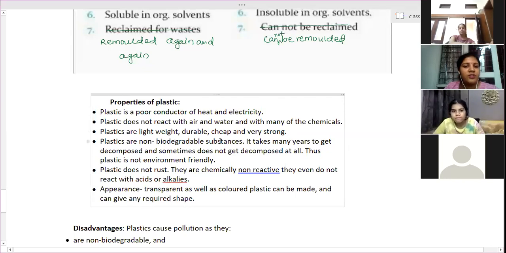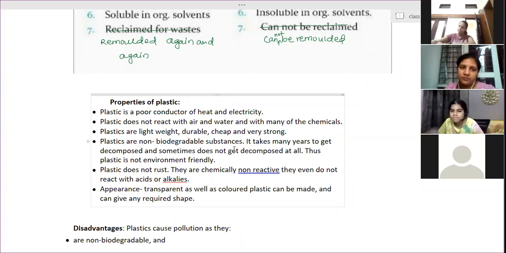Plastics are non-biodegradable substances. Now this is a disadvantage. It takes many years to decompose and sometimes does not decompose at all. Thus, plastic is not environmentally friendly.